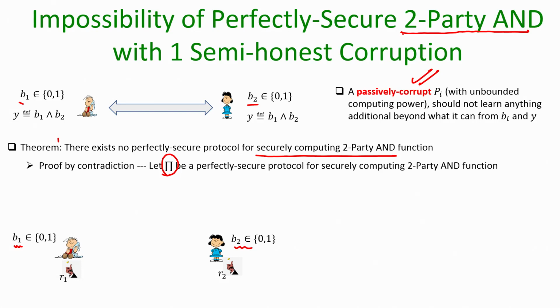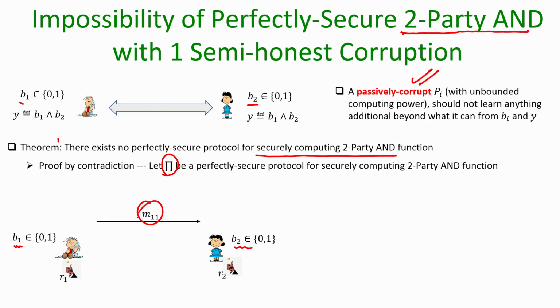So, there will be some internal randomness, random strings generated by the parties during the execution of the protocol, and based on the inputs and the respective randomness, the parties start computing messages as determined by the protocol pi. They are not going to send arbitrary messages.